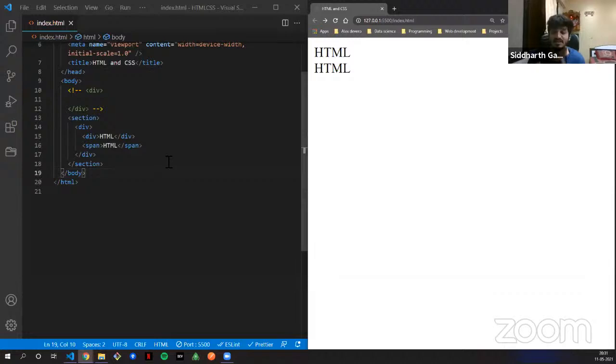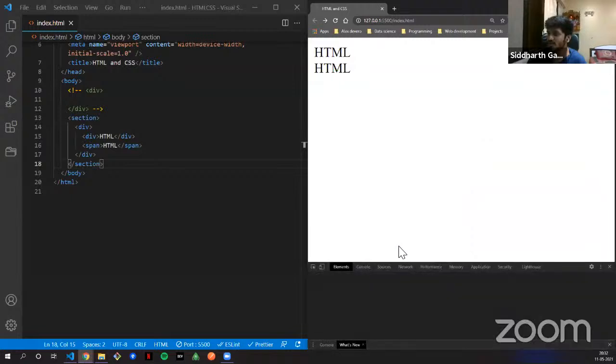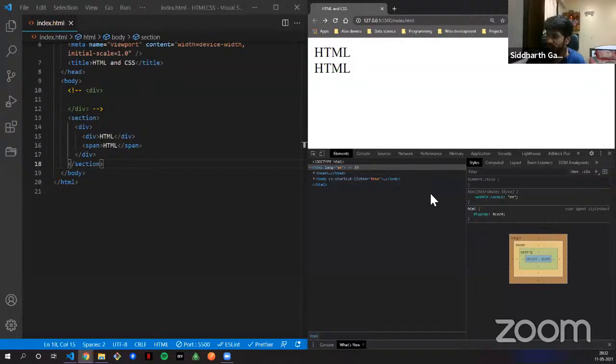I specifically took div and span because span is an inline element, div is a block element, and the anchor tag is also an inline element. But I didn't want you guys to see much difference in terms of the UI, because I don't want to explain something in terms of UI. I want you to see how it functions. Now, what I'm going to do is inspect. If you don't know how to inspect, you right-click on your web page. There is an inspect element option at the bottom. When you click on it, you get your console.